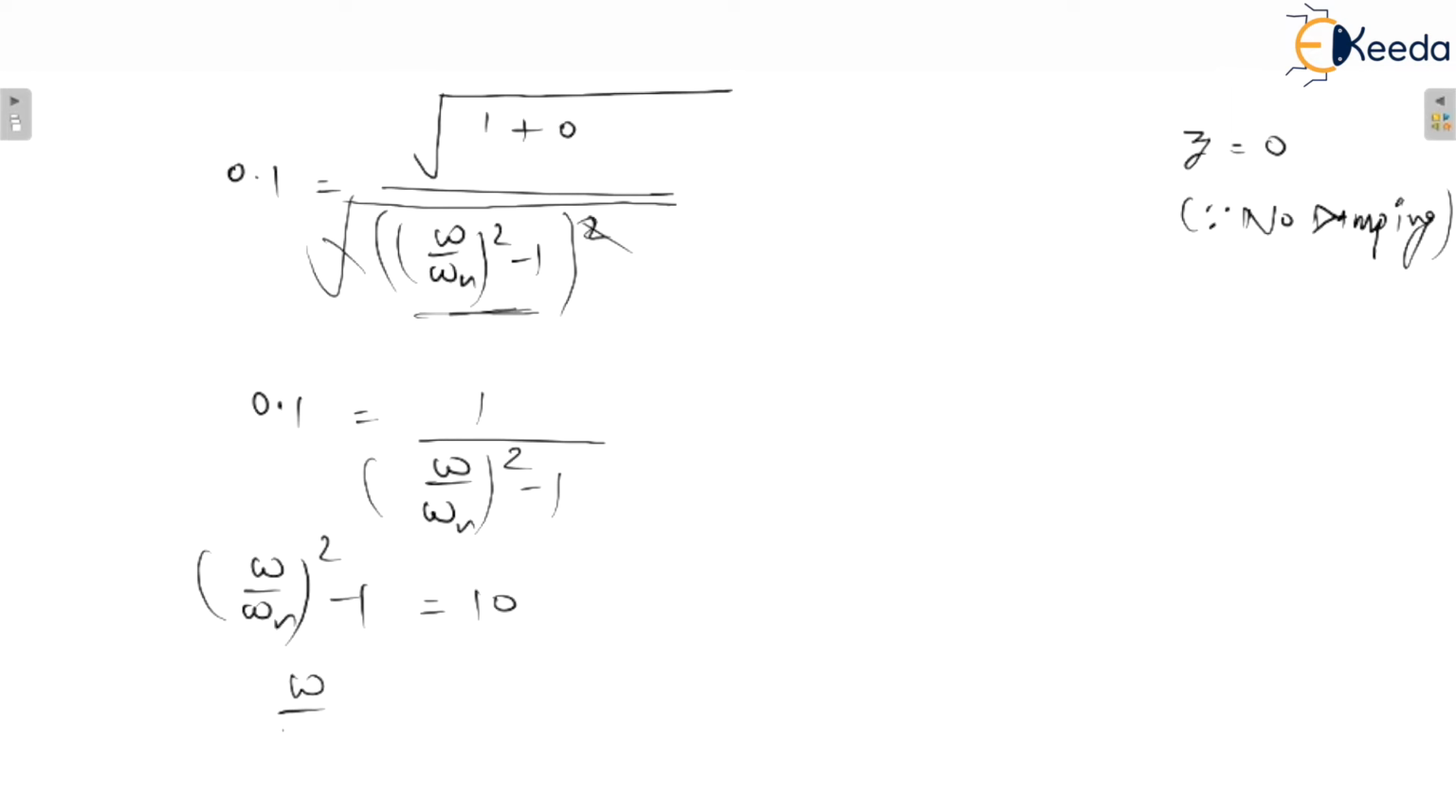So this would be omega by omega n is equal to 11. Okay, this would be 11 and under root of 11. So the value you will get here for omega by omega n is 3.316.